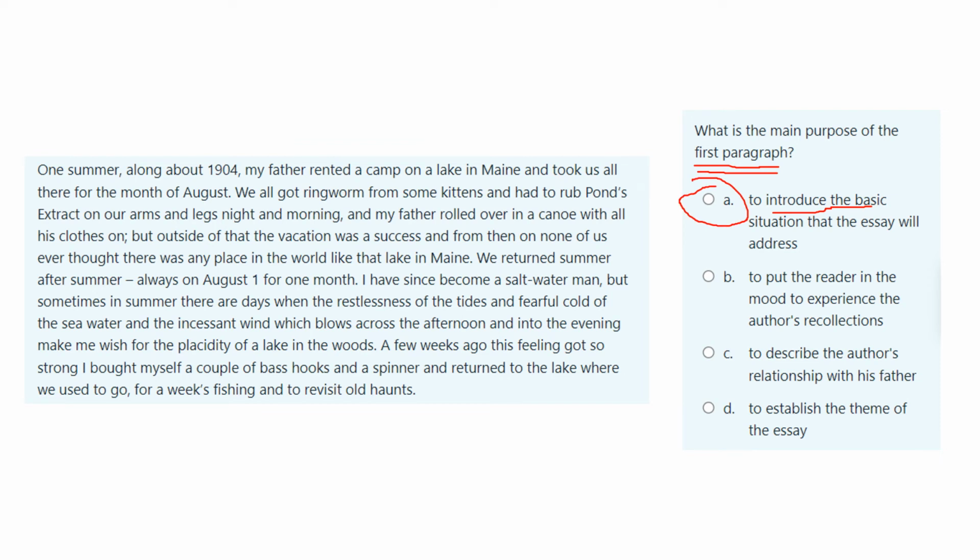B, to put the reader in the mood to experience the author's recollections. Well, it's not about changing the reader's mood, it's about setting the scene. He says, one summer, my father took me on holiday. So this is when he was young. Later, he grew up and he did not go back to the lake. He went to the seaside in the summer holidays.